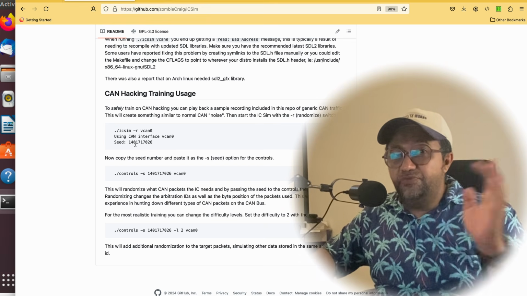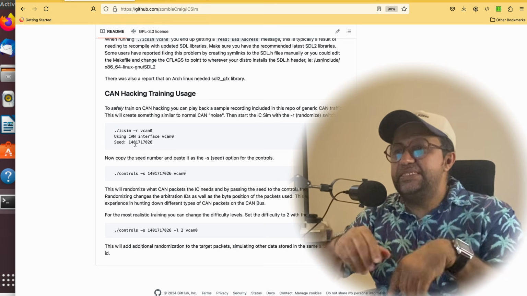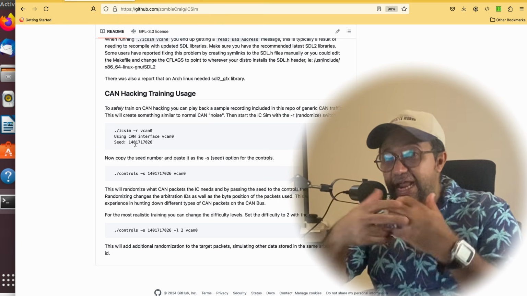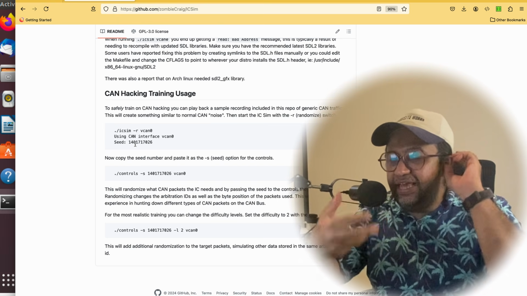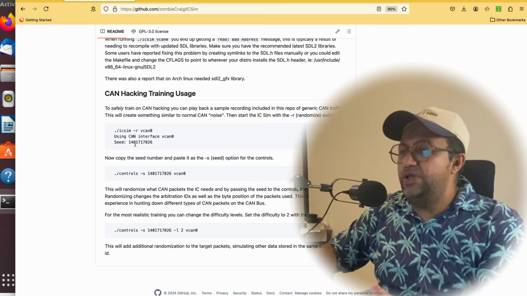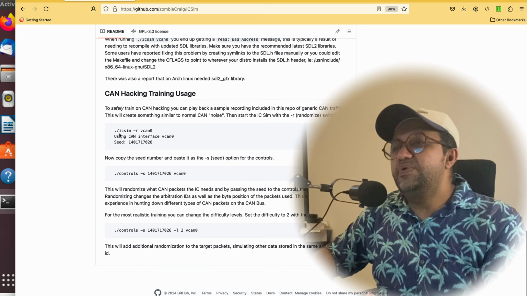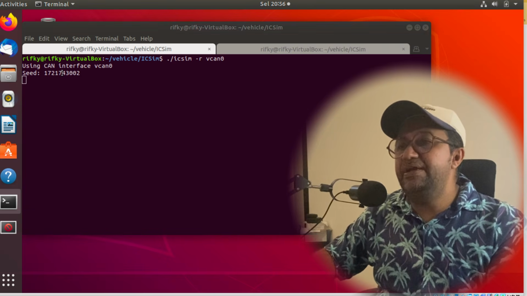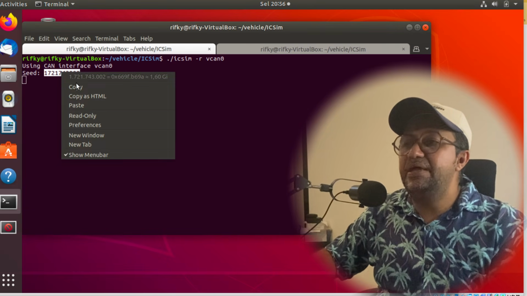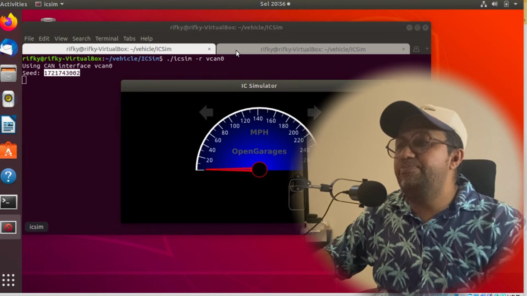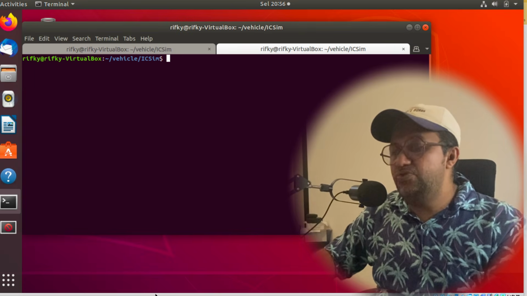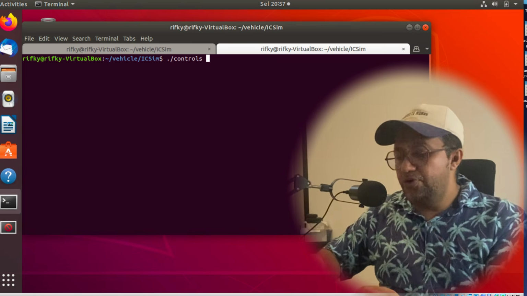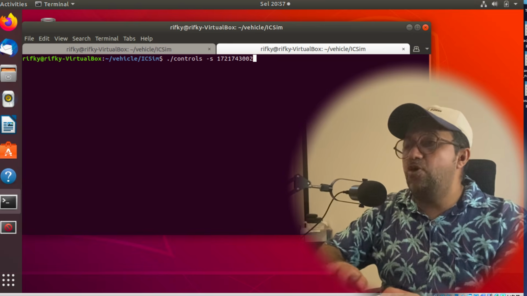I already showed you one by one before, but the next command is just like a playback running for the simulator of the vehicle hacking in this case. I'm just going to show it to you. So what we're going to do, we simply run this one, and then we get a number here. This is like a seed number. You notice the dashboard is already populated. And then what I'm going to do next, I'm just going to run, in this case, control and then the seed number that we just copied before.